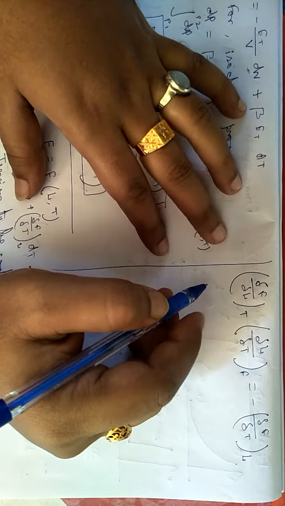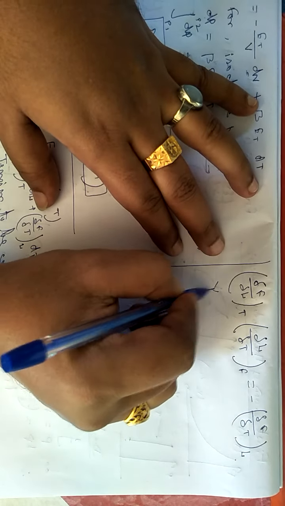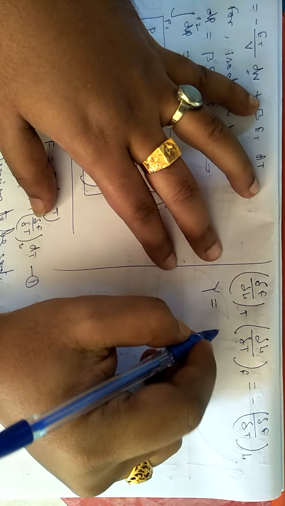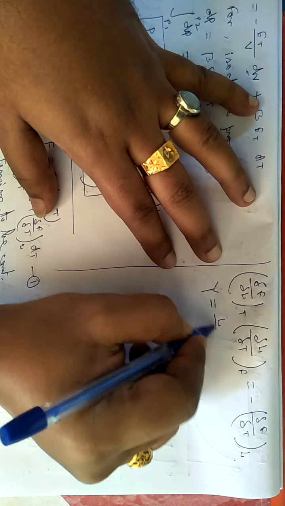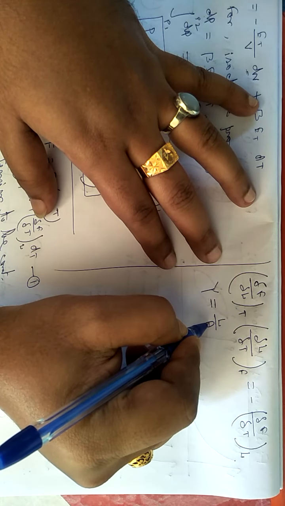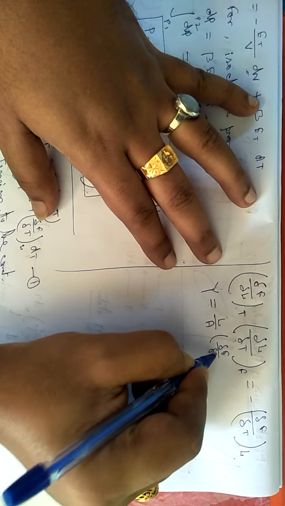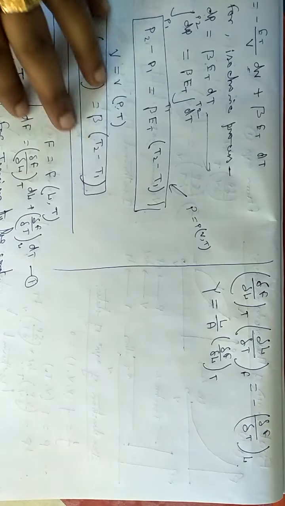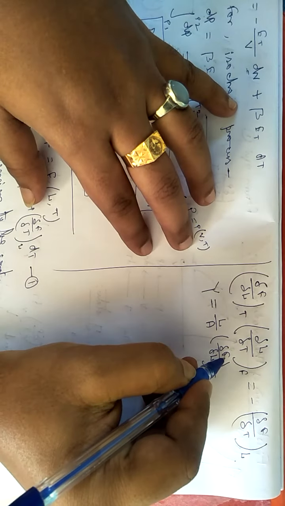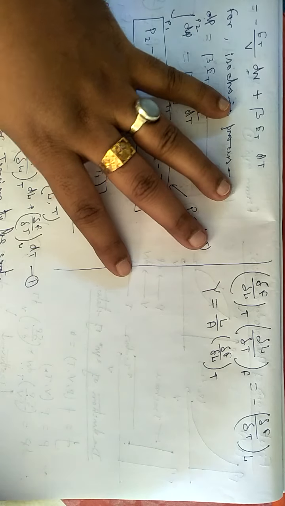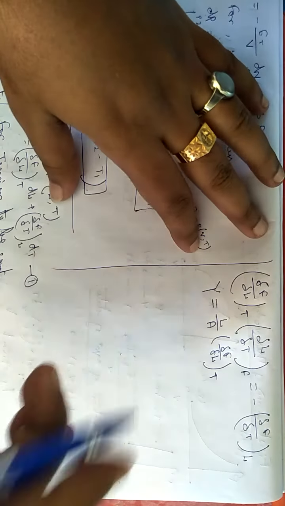Now we can introduce the Young's modulus. The Young's modulus of this rigid rod or rigid wire can be written as Y equals L by A into del F del L at constant T, where L is the length and A is the cross-sectional area. This is the rate of change of tension with length at constant temperature.